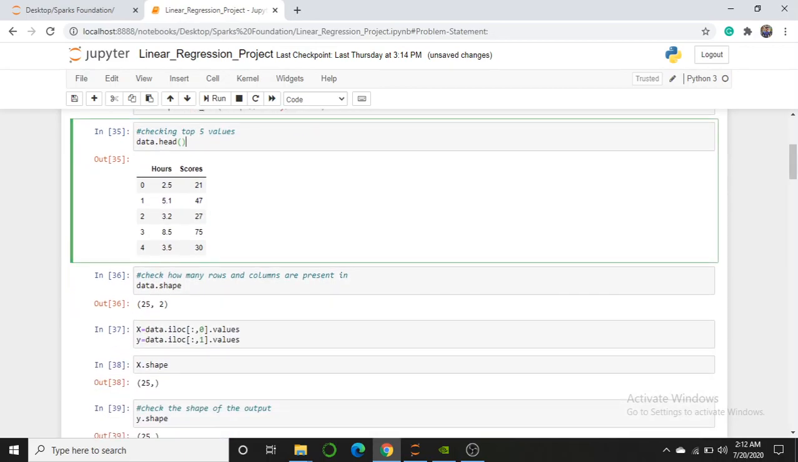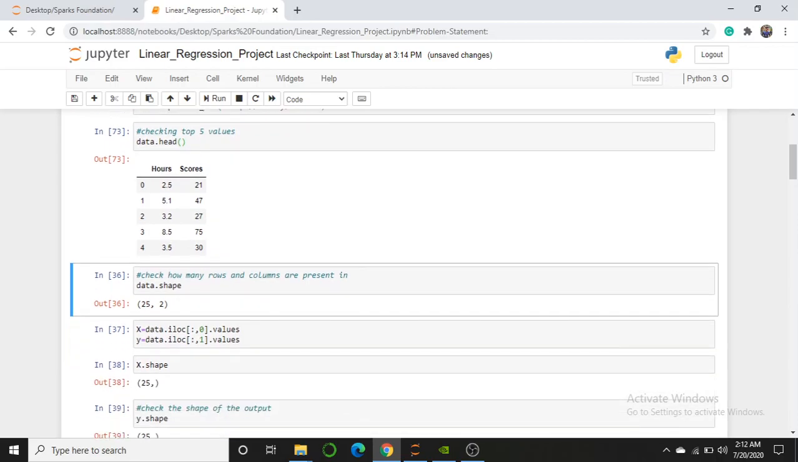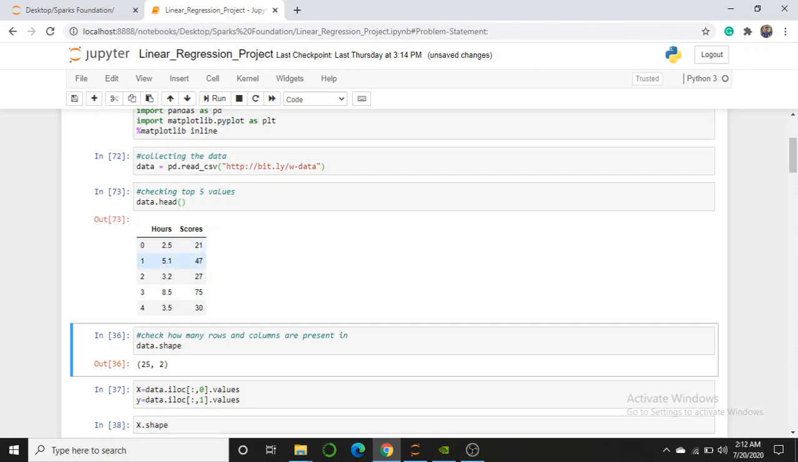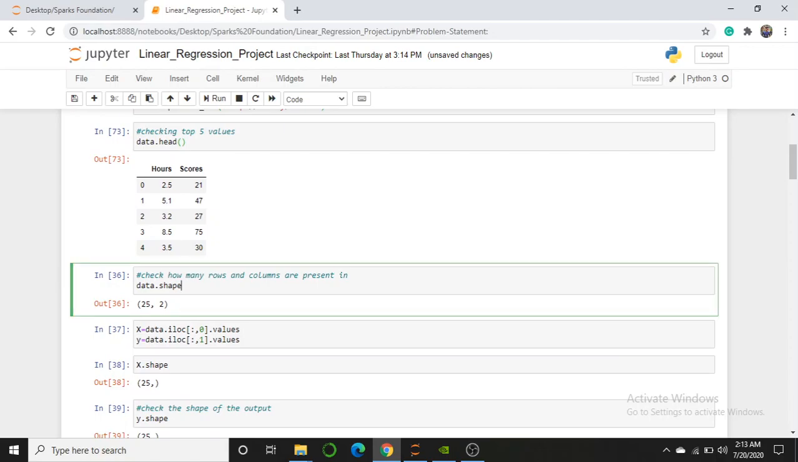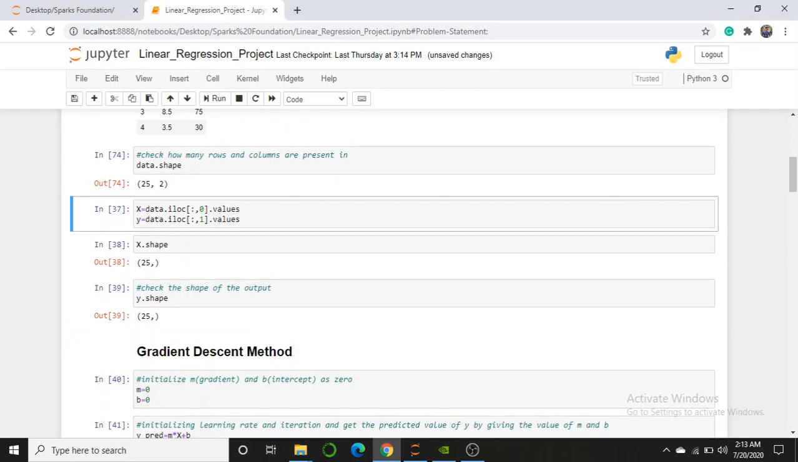Now I am checking the top five values of the data, like the structure of this data, how many columns and how many rows are present, and how it looks. So this is the data set, which has two columns. Now I check the shape, because only five rows are shown and I have to see how many rows are present in the data. I calculated using the shape, and there are 25 rows and two columns.